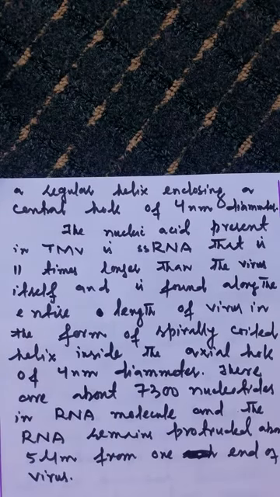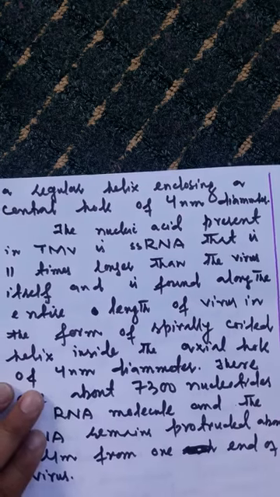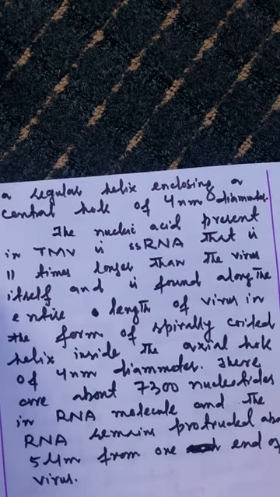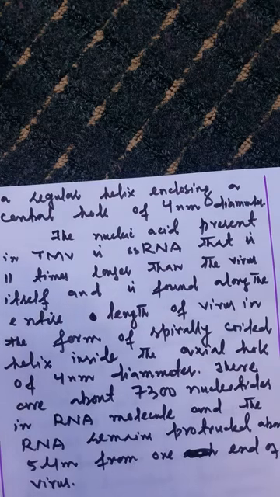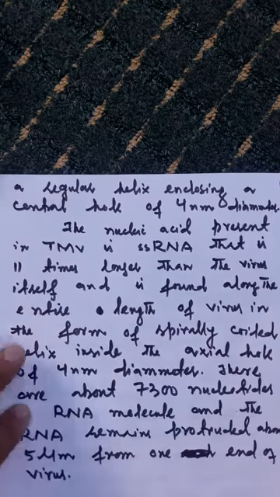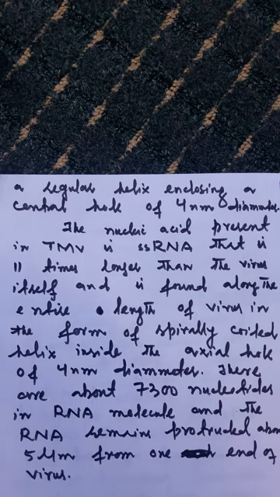So in a nutshell, you will remember that TMV is a plant virus. It stands for tobacco mosaic virus. It is a nucleoprotein particle. It does not possess cellular structure. It has macromolecular organization composed of two macromolecules, one is RNA and another is protein.